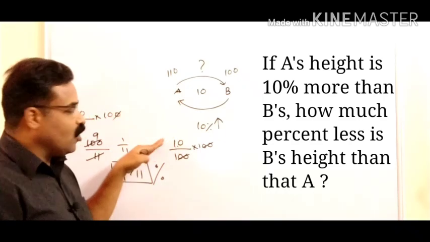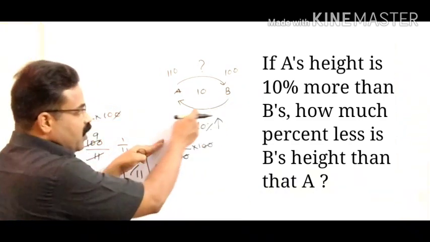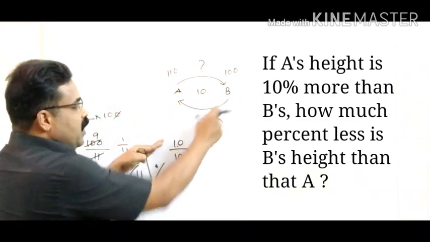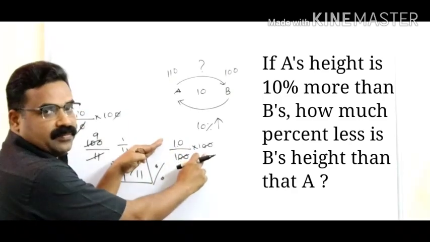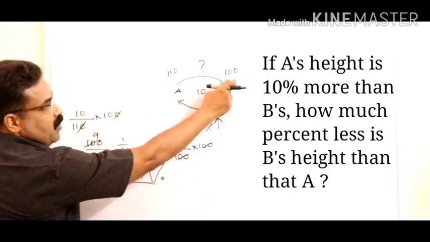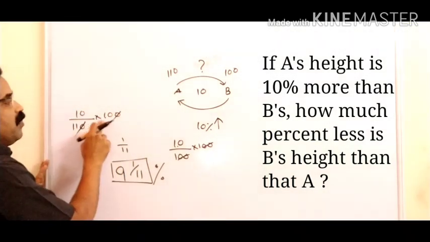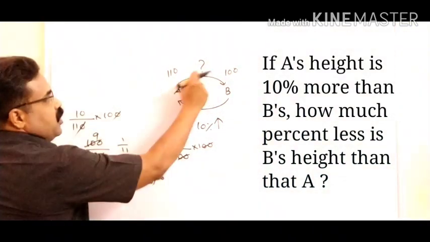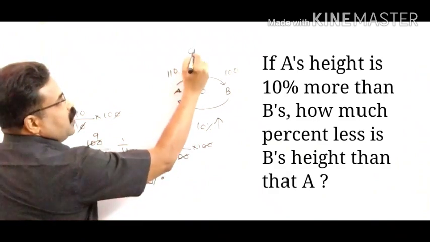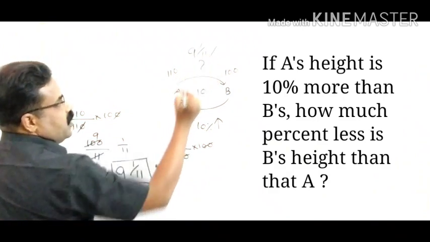Take that 10 on the top. When you go from B to A, take B in the bottom, multiplied by 100. When you go from A to B, difference on top, take A in the bottom, multiplied by 100. So you got this percentage. So this percentage will be equal to how much? 9 1/11 percentage.